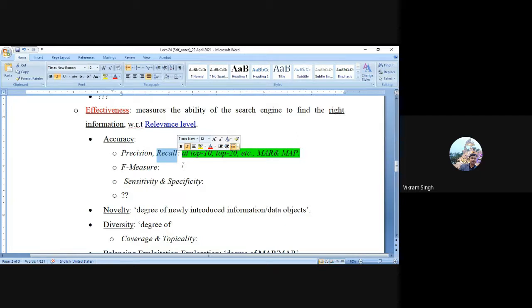Precision is very important because it delivers data precisely related to the user's need. To evaluate precision and recall, you need a level of relevance, a level of confidence. And F measure is again a geometric mean, so once you calculate precision and recall, you can easily estimate the F measure score.